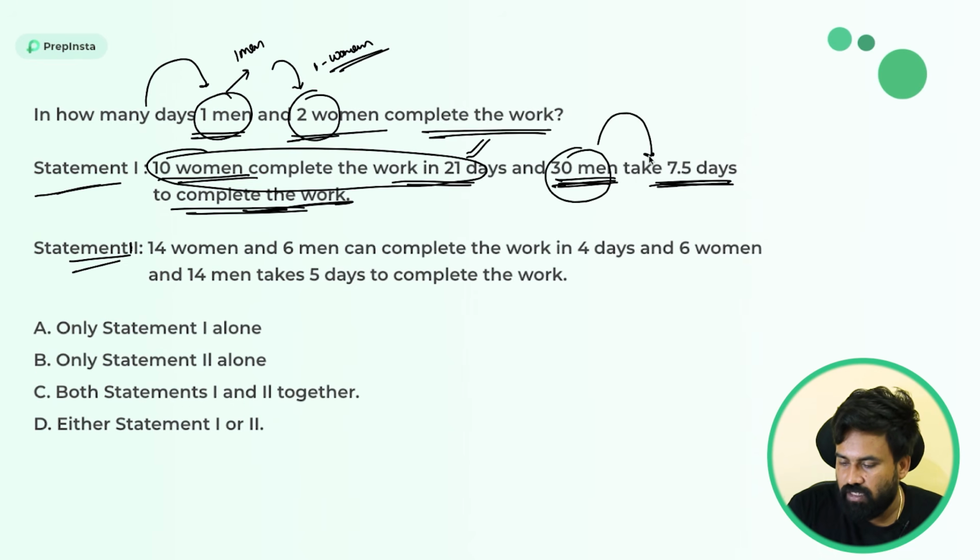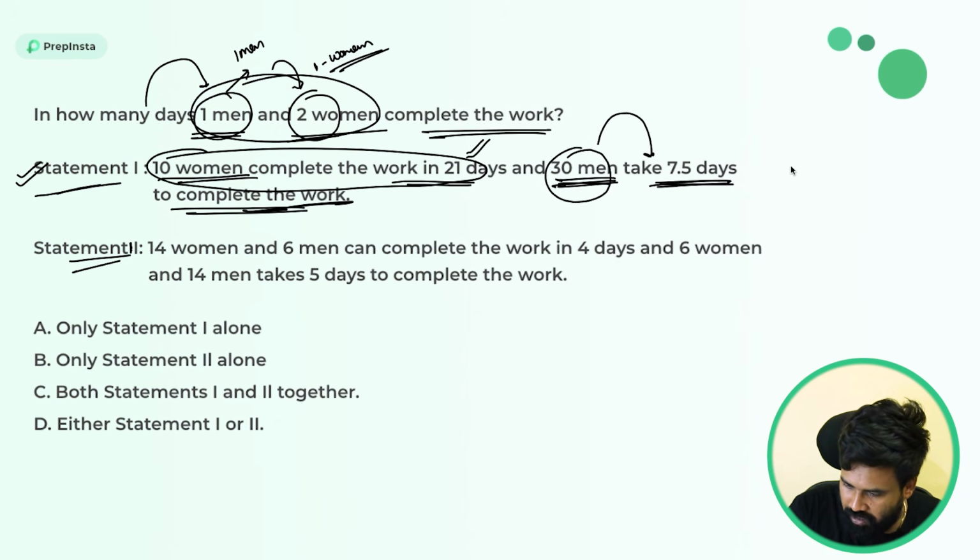30 men's work days is given. Can you find one man's number of days? Yes, I can find. So you know one man's and one woman's number of days they are taking. Can you find the group also? Yes, I can find. Very simple. So statement 1 is sufficient.